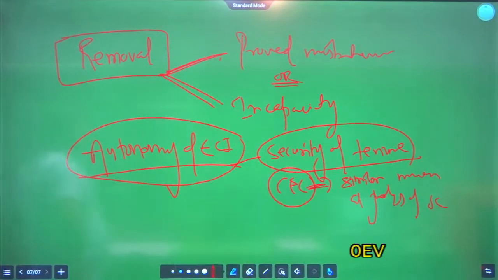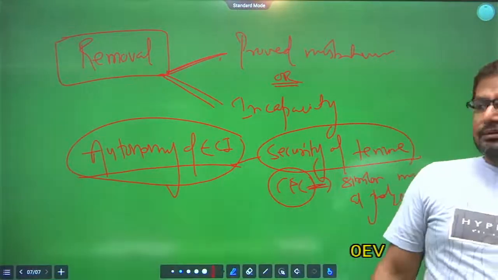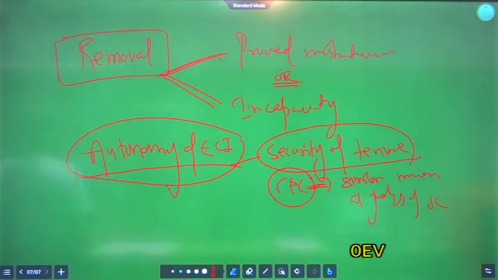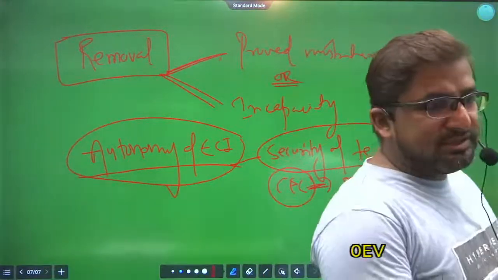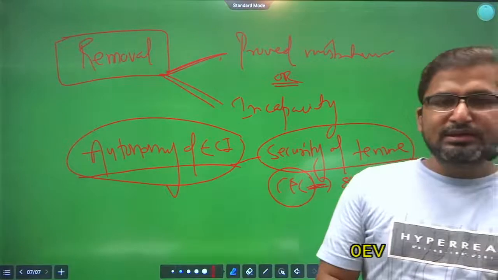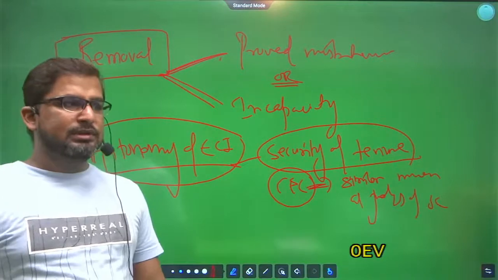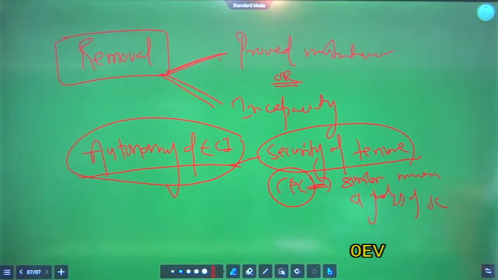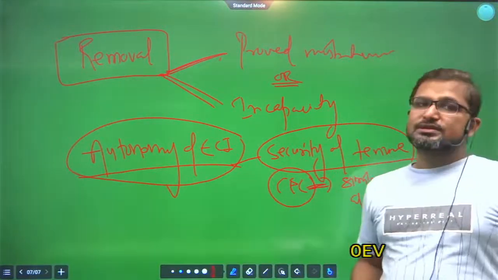And the fourth one is that salary is charged upon the Consolidated Fund of India, and salary cannot be reduced except in case of financial emergency. So these are the provisions which ensure the autonomy of the Election Commission of India.